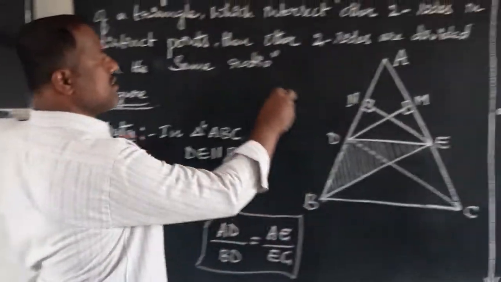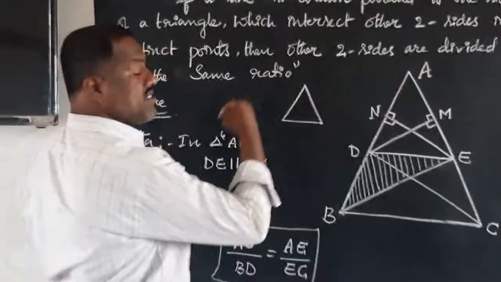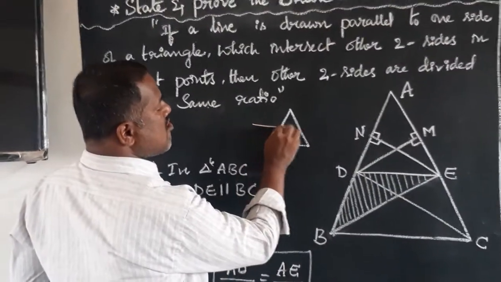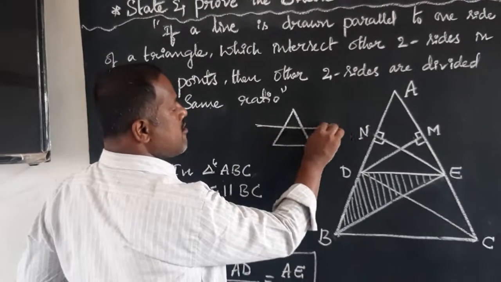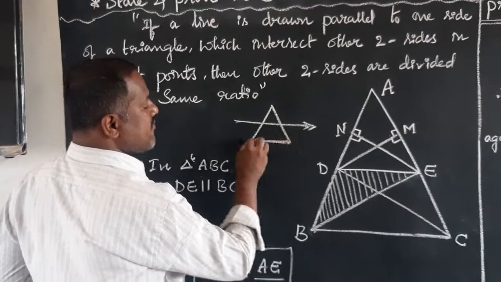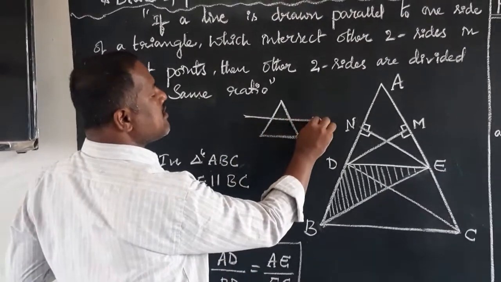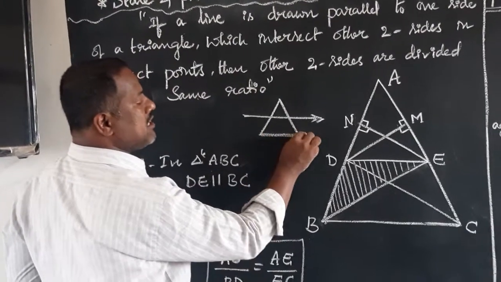See students, suppose it is a triangle, and a line is drawn parallel to one side of the triangle. Here I am drawing the line. This line is parallel to the base of the triangle.